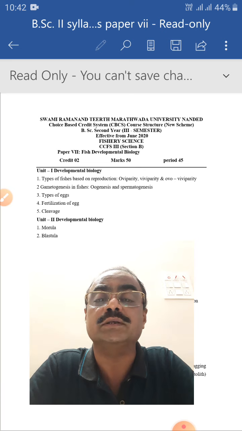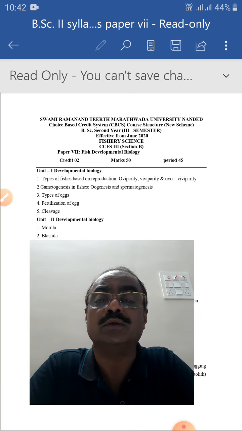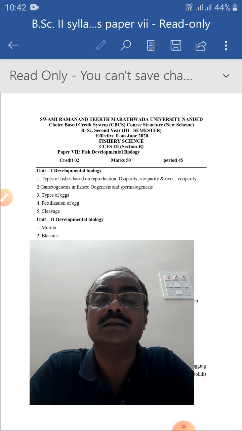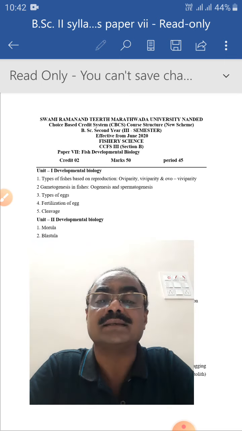Now the fourth bit is the fertilization of eggs. You know, already I have told that oviparous species lay eggs, either fertilized or unfertilized. When the unfertilized eggs lie outside the body, the union of gamete to gamete takes place, that is eggs and sperms, and the eggs get fertilized. And after fertilization of the eggs, the fifth